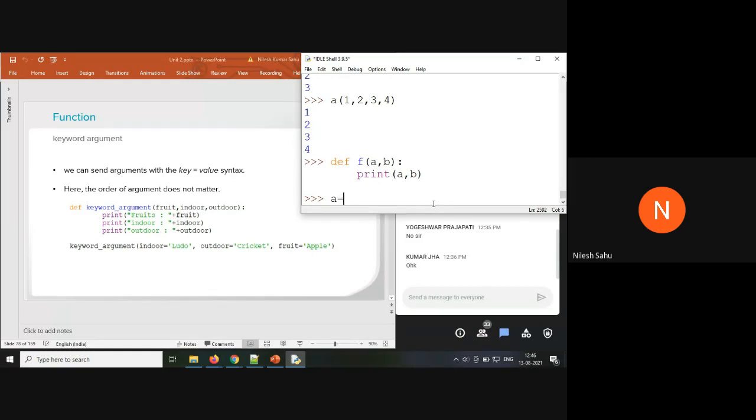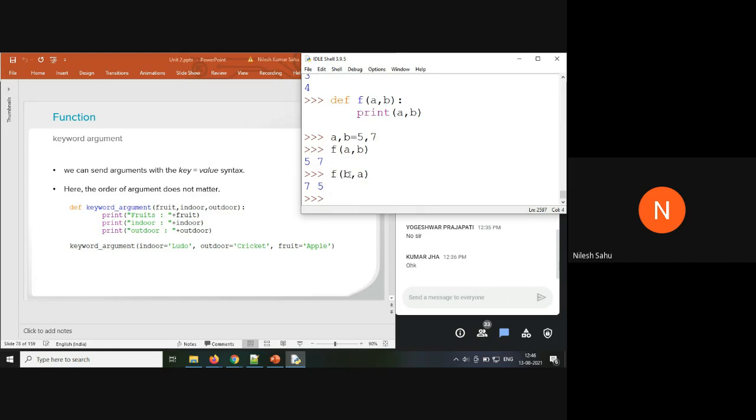Say we are having variables a comma b equal to 5 comma 7. f of a comma b is going to be 5 comma 7. When I pass b comma a, it is going to be 7 comma 5.